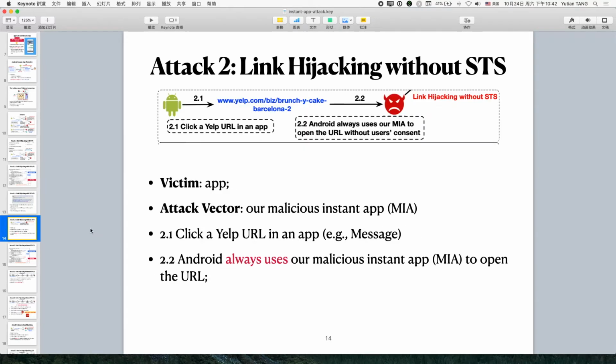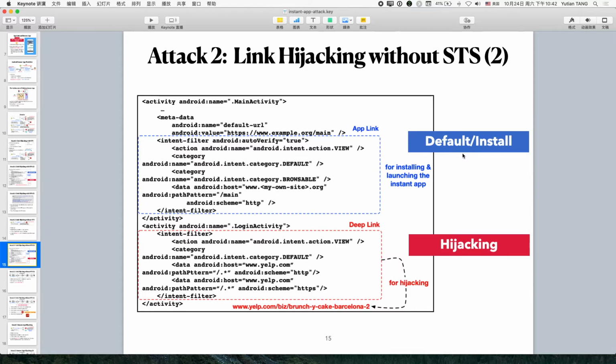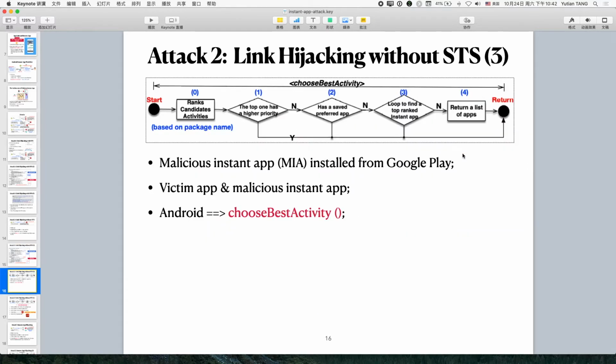The second attack is called link hijacking without Smart Text Selection. In this attack, when a user clicks a URL in an app, for example, a URL in the Message app, he or she will be redirected to our malicious app. The setting for the manifest file is the same as previous. We do not make any explanation here.